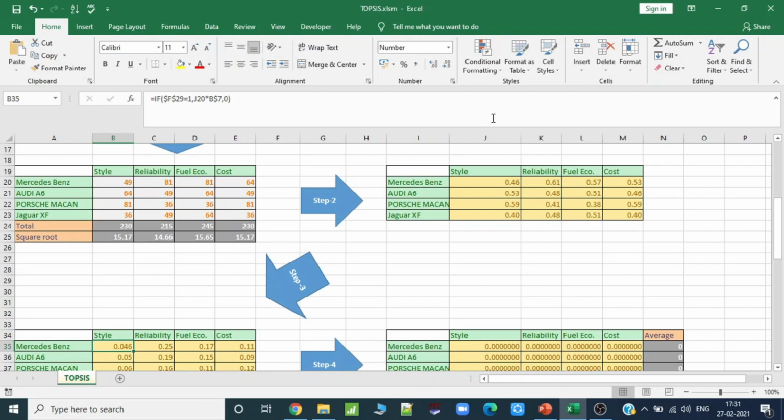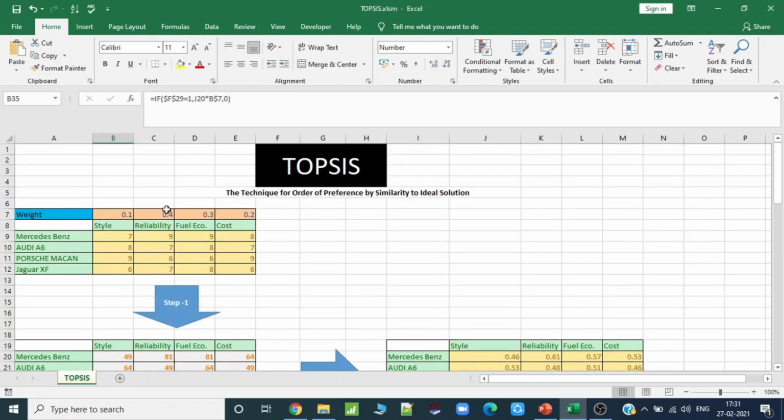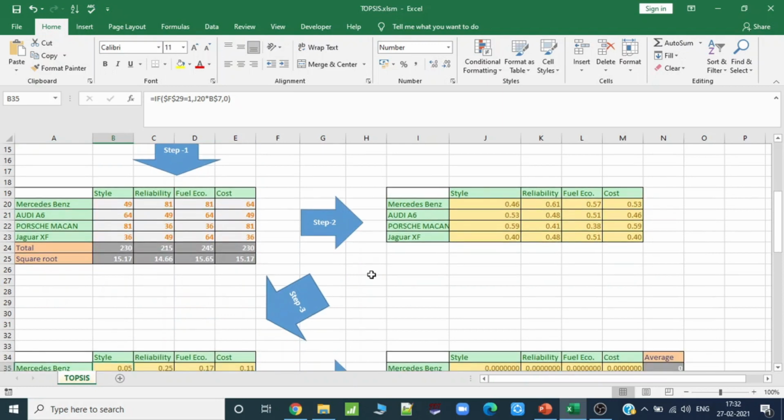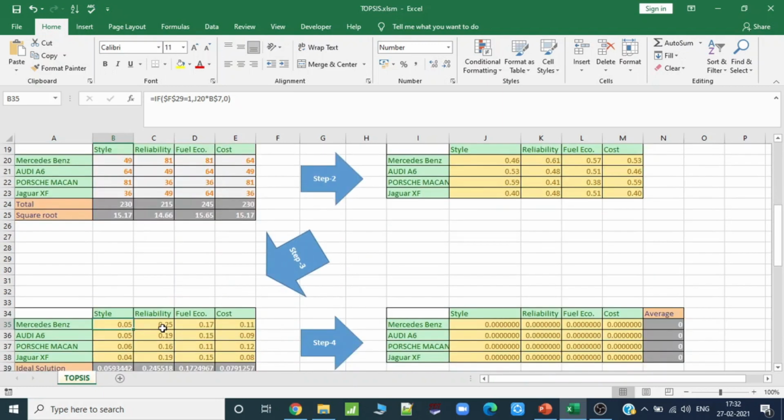I just make it a 2-digit number so that it's easy to view. Similarly, 0.61 should be multiplied by 0.4 because reliability has 40%. So 0.61 into 0.4 is actually 0.25.